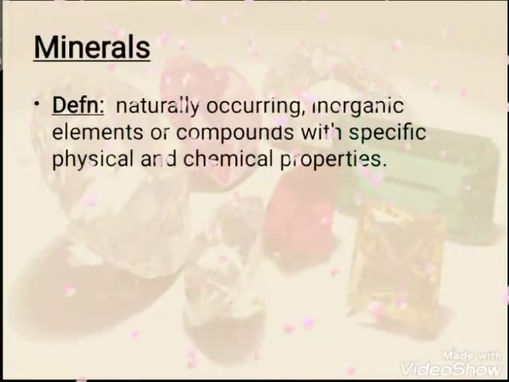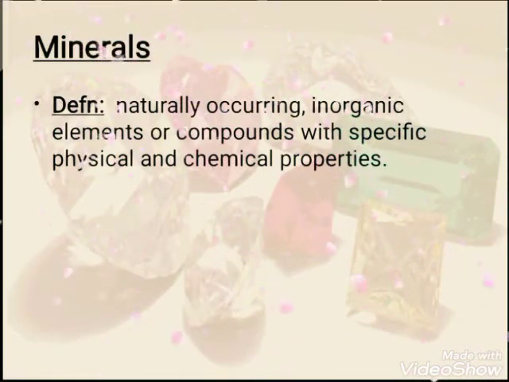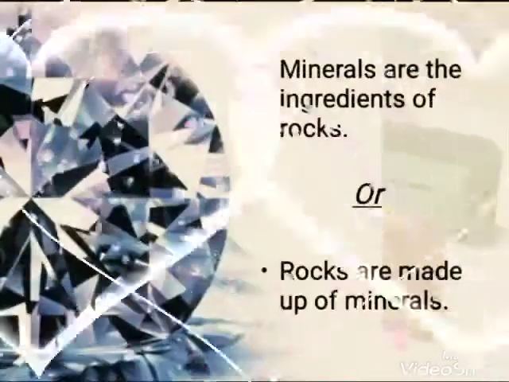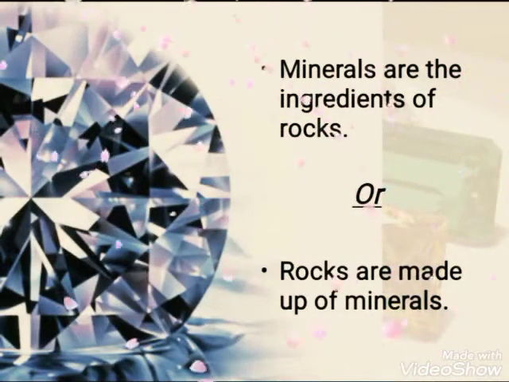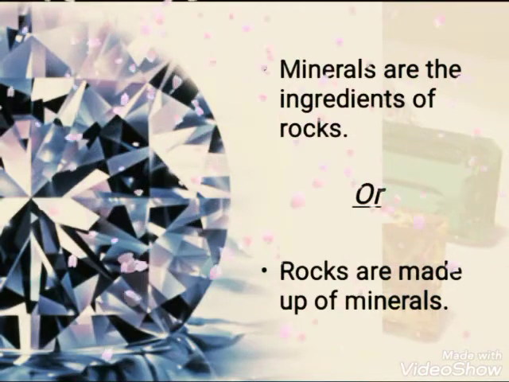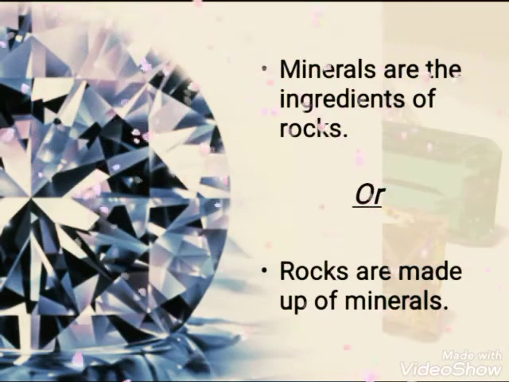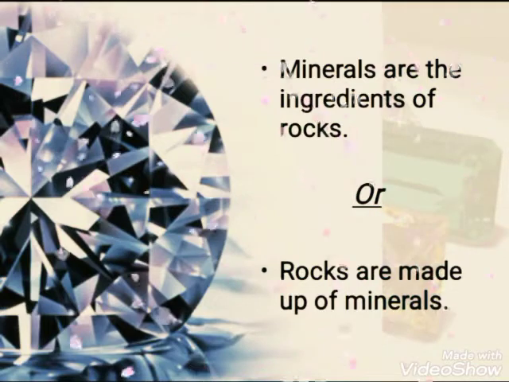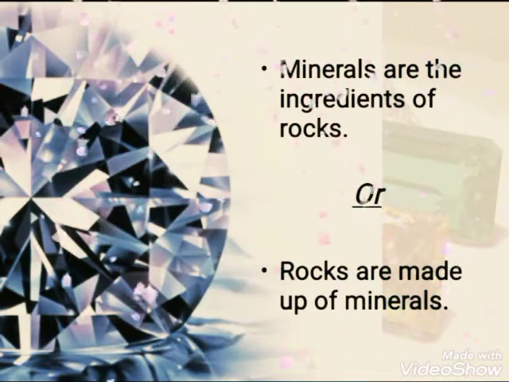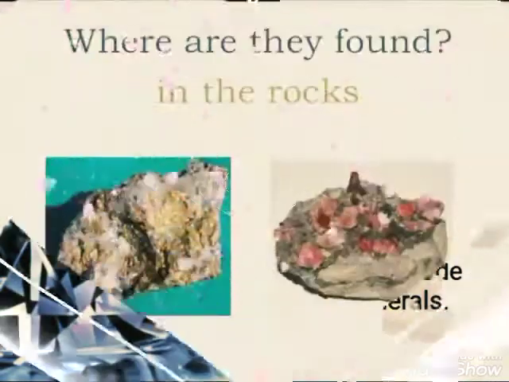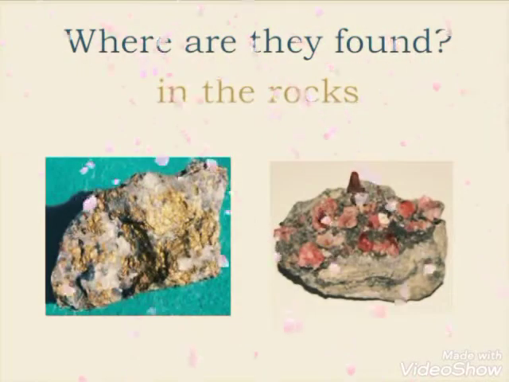The definition of mineral is it is the naturally occurring inorganic element or a compound with specific physical and chemical properties. Minerals are the ingredients of rocks, or rocks are made up of minerals. A rock is a solid material made up of a group of different minerals. Rocks are generally not made up of exact structures.